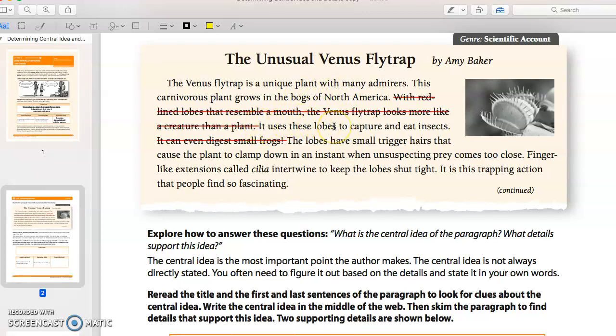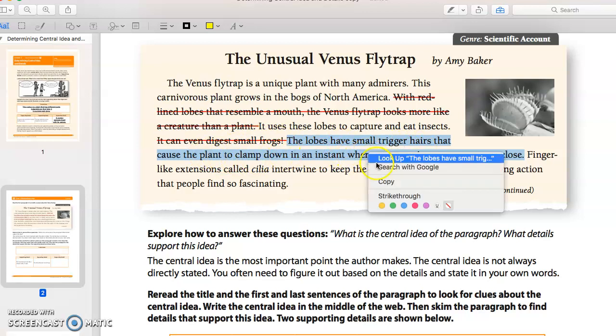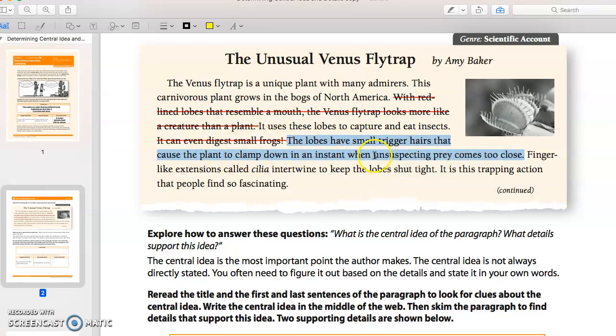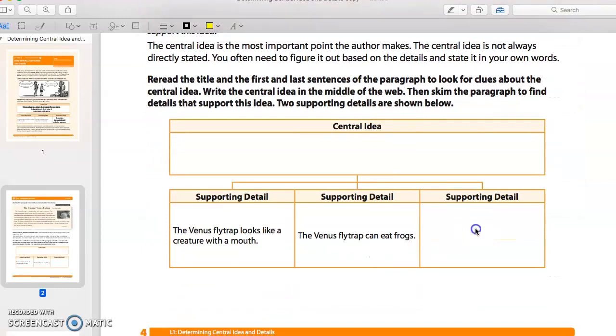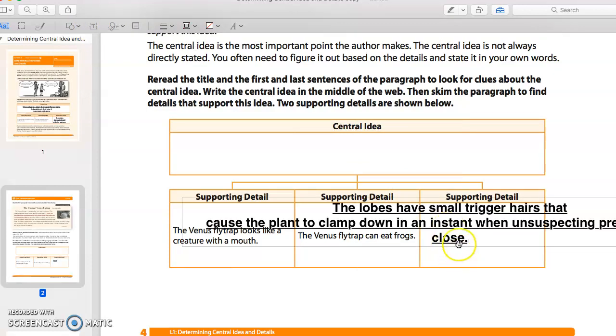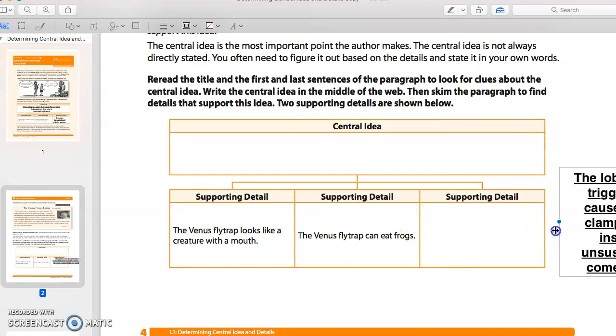It uses the lobes to capture and eat insects. The lobes have small hairs that cause it to clamp down. This seems really important, right? It has small hairs that cause the plant to clamp down in an instant when prey comes too close. That is a detail that seems very important because it explains how all of this happens. It looks like a mouth, it can eat a frog, and this is how it eats the frog.